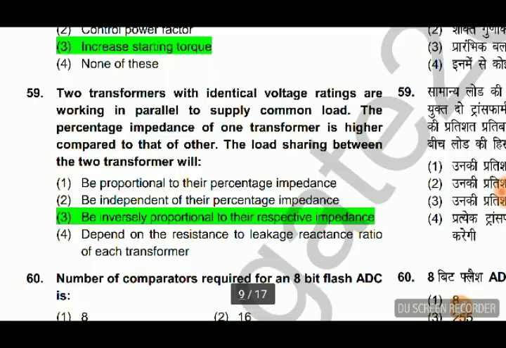Then 59, two transformers with identical voltage rating are working in parallel to supply common load. The percentage impedance of one transformer is higher compared to that of the other.